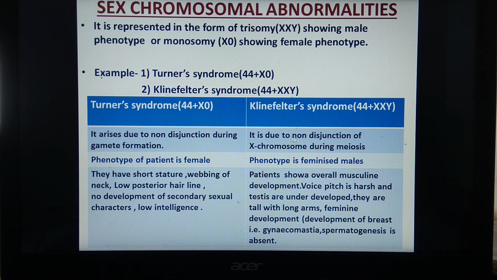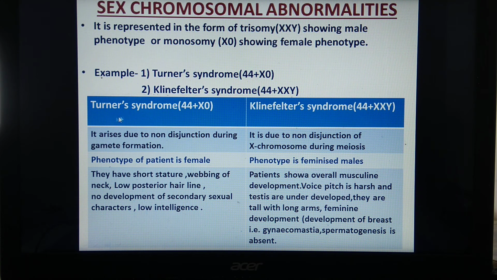First difference, genotype 44 plus X0 and 44 plus XXY, and this condition is due to non-disjunction of chromosomes during meiosis or gamete formation. In case of Turner syndrome, the phenotype of the patient is female. That means this child looks like a female. In case of Klinefelter syndrome, this child looks like a feminized male. That means the phenotype is male, but they are similar to females. That is called feminized males.